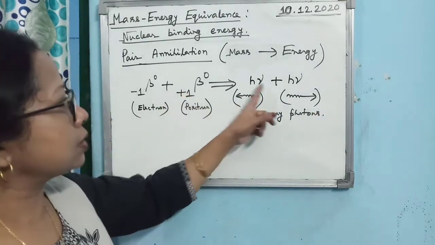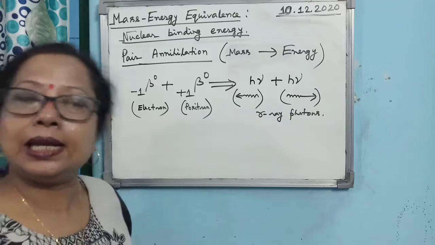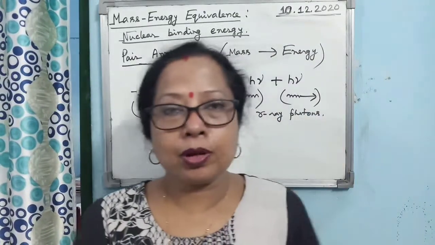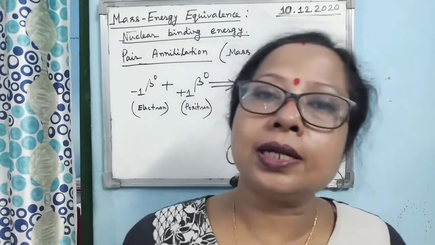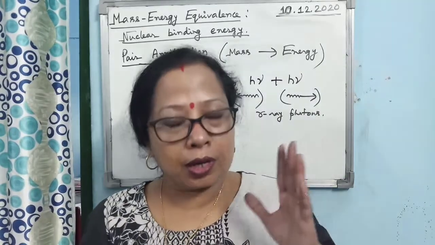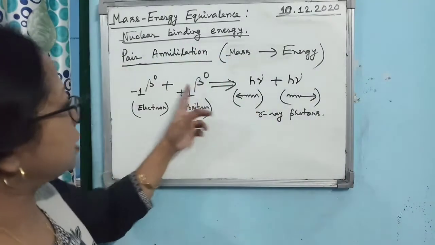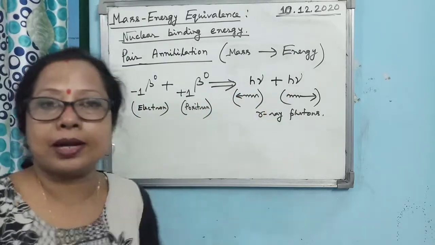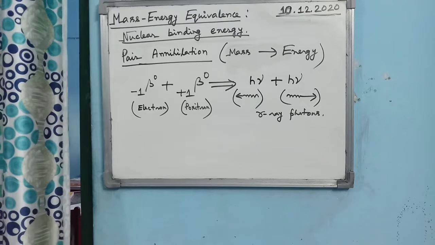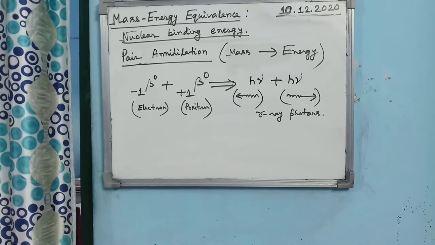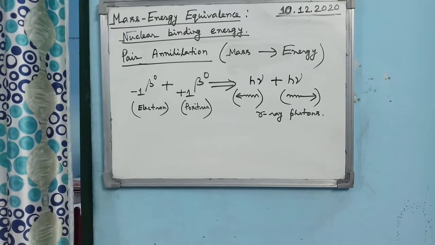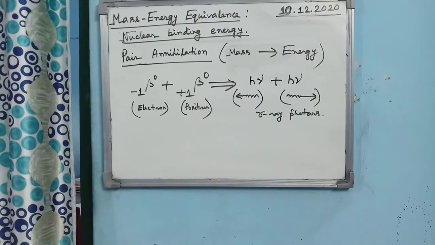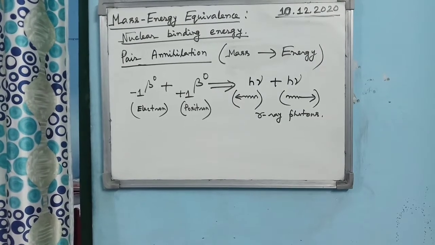This is known as pair annihilation. Two points to remember: mass is converted into energy, and the pair of electron and positron combine with each other, producing 2 gamma ray photons. So you must learn the mass energy equivalence relation, then pair production and pair annihilation, with 4 points related to pair production and 2 points related to pair annihilation.